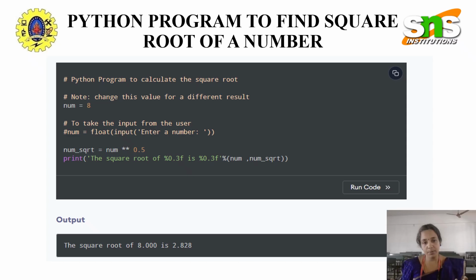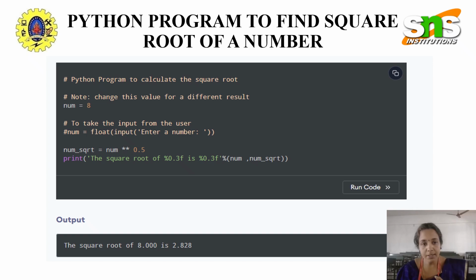But if I want a statement like 'The square root of the number is', I can give it like this: print('The square root of %0.3f is %0.3f' % (num, num_sqrt)). %0.3f means I want the number in 3 decimal places.